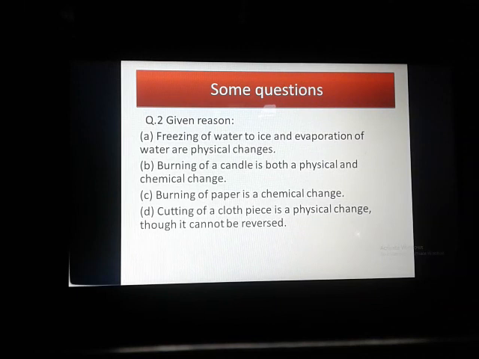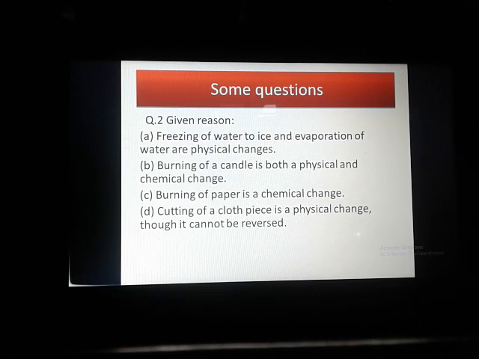See, in both the cases, whenever you freeze water to ice, this process is called solidification, and when water turns into gas or steam, this process is called evaporation. In both these cases, the chemical composition is not changed. In both the solidification process and the evaporation process, the water composition, H2O, is not changed.